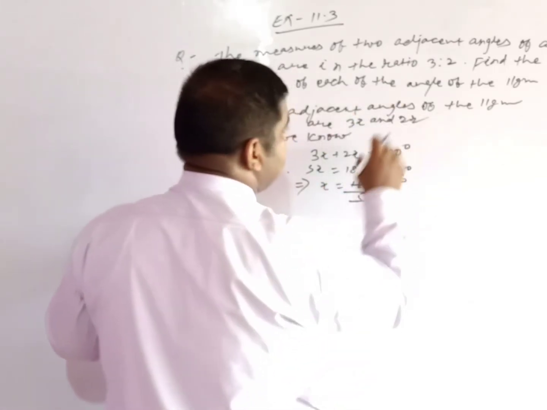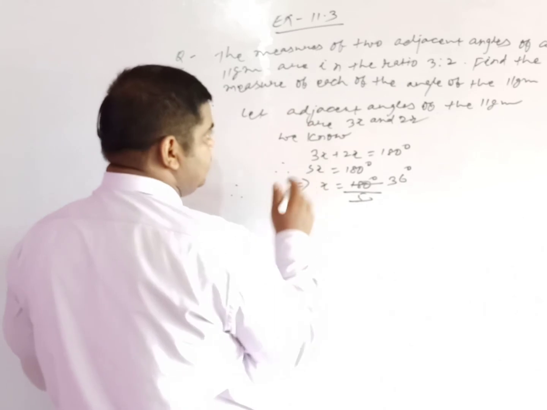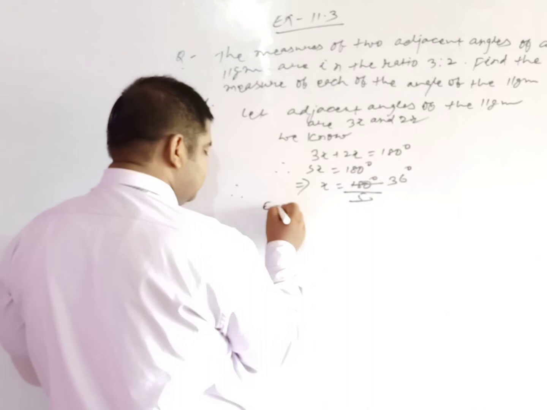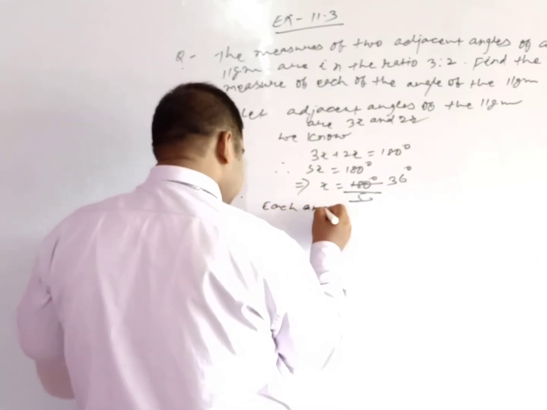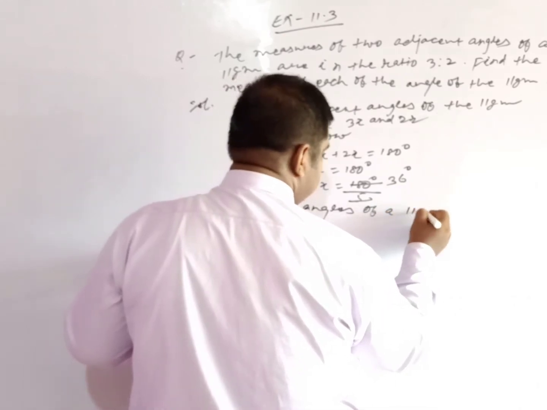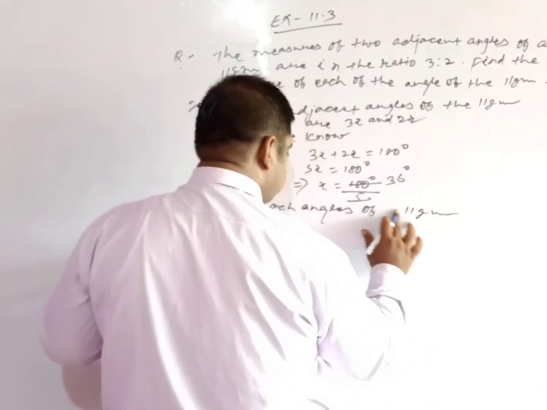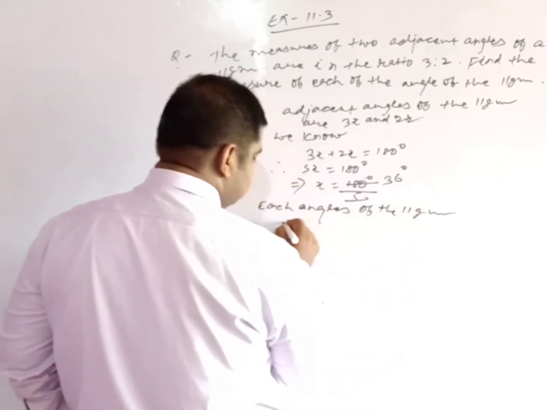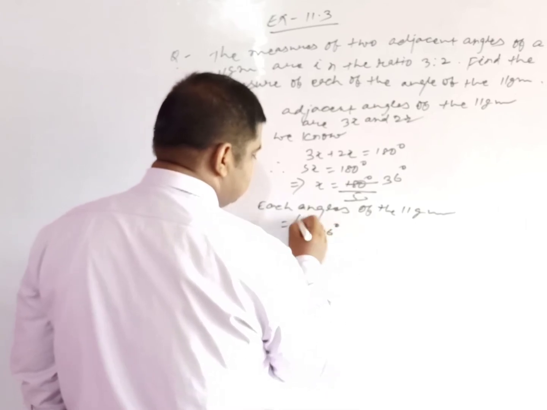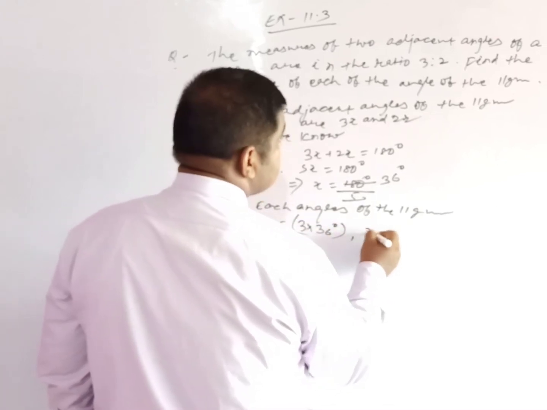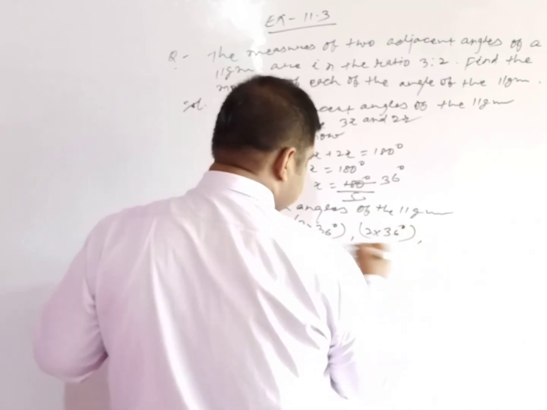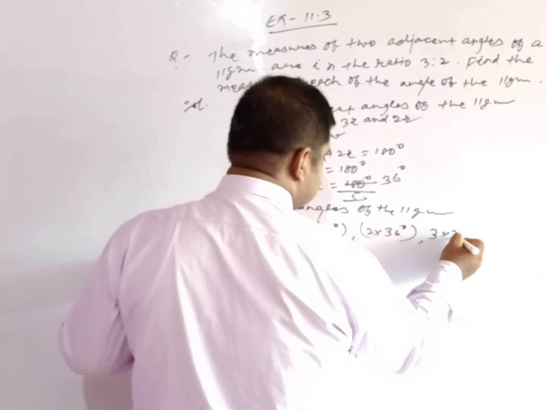Now find the measure of each of the angles of the parallelogram. The adjacent angles of the given parallelogram are 3 into 36 degree and 2 into 36 degree, and also the similar ones because opposite angles are equal.